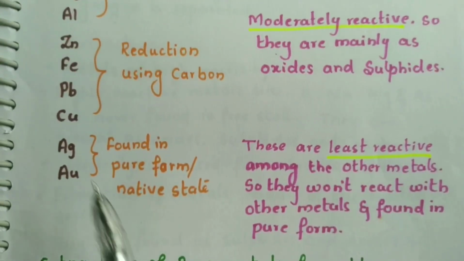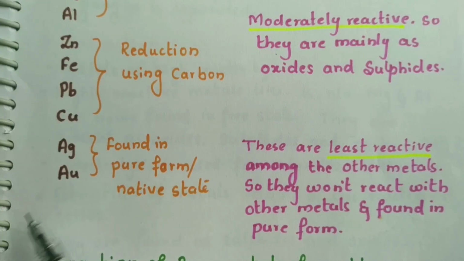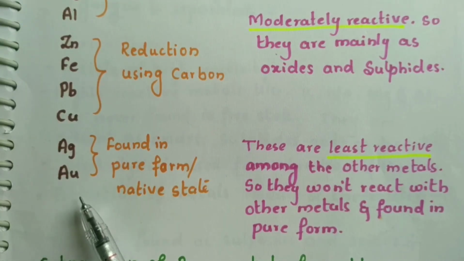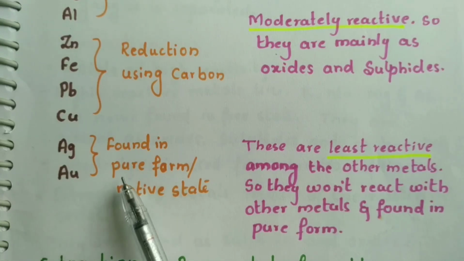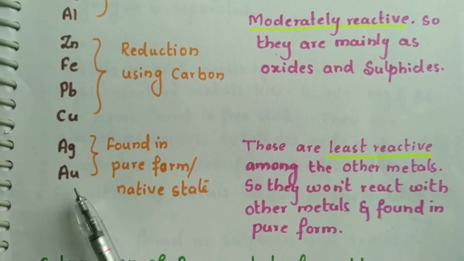Next are silver, gold and platinum. These are mostly found in their free state. They do not react with other elements in the atmosphere like oxygen, nitrogen, hydrogen. That's why they are found in the free state. So it is easy for us to separate these metals from their ores.